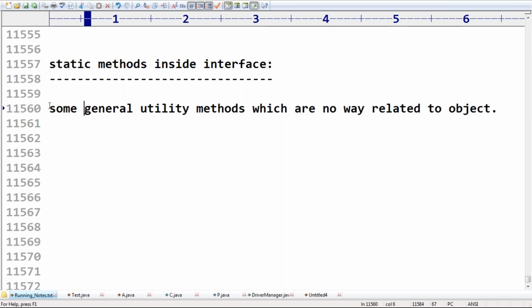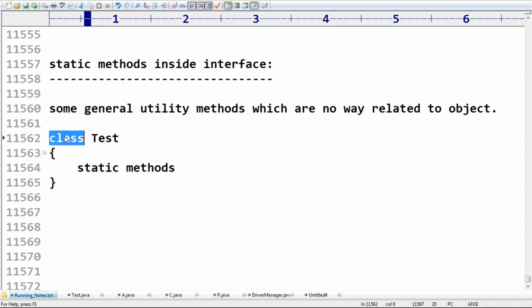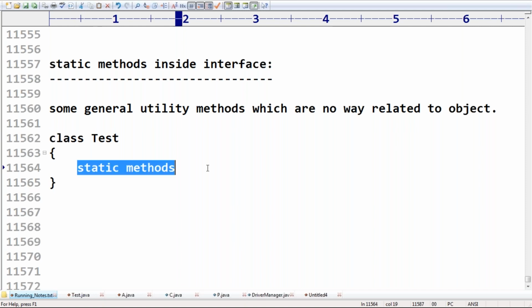Up to the 1.7 version, we compulsorily had to go for a class only, and inside that class define those static methods. Then people identified that a class is a very costly thing. If only static methods are there, why go for a class? Better to go for an interface, because these are nowhere related to an object.